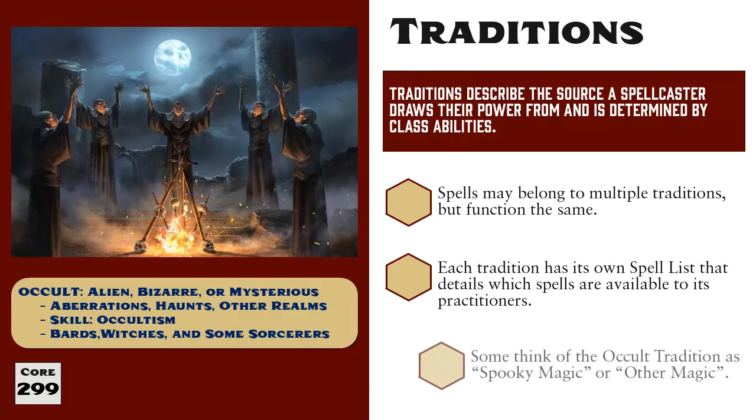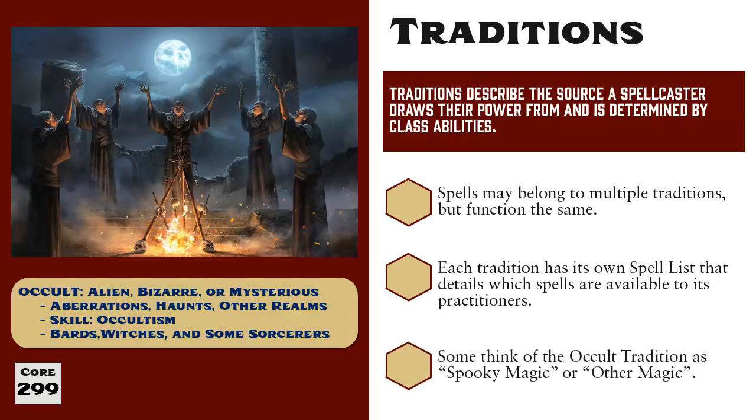One of my players has even taken to calling this spooky magic. And in most cases, I think spooky magic sums up occult magic pretty nicely. But bards also practice occult magic, and they're not typically considered to be spooky. And this leads one of my groups to refer to occultism as other magic. As in, we know there's arcane magic, divine magic, and primal magic, and if it doesn't fit into one of those easier to understand traditions, then it's occult or other magic.